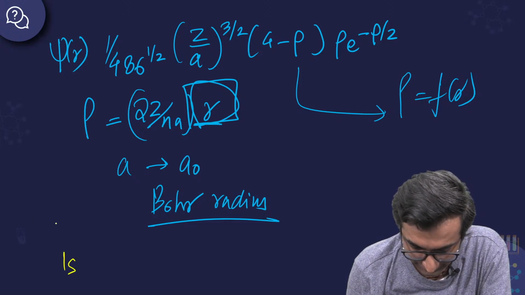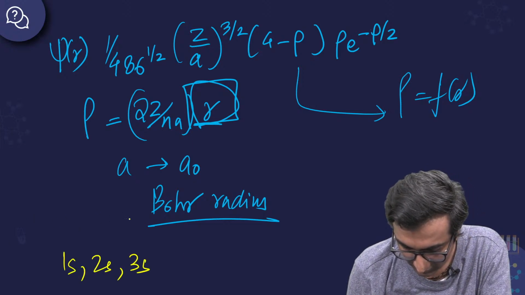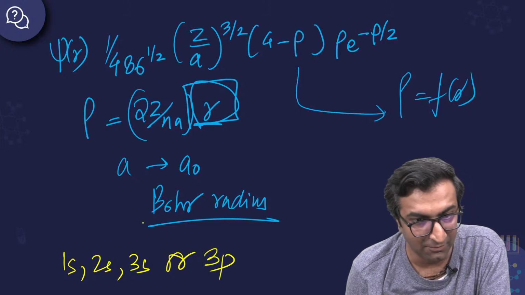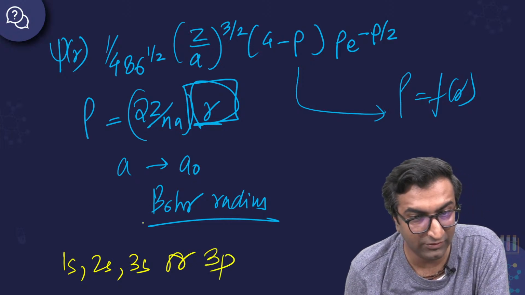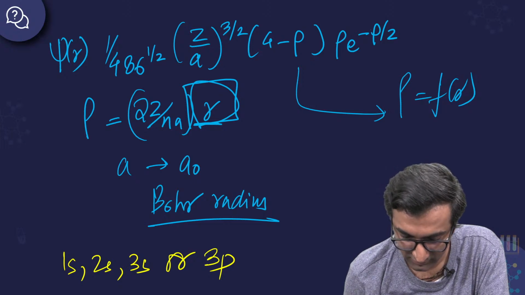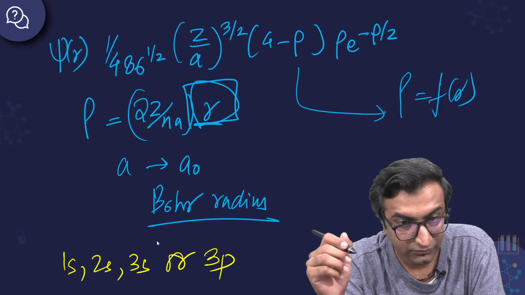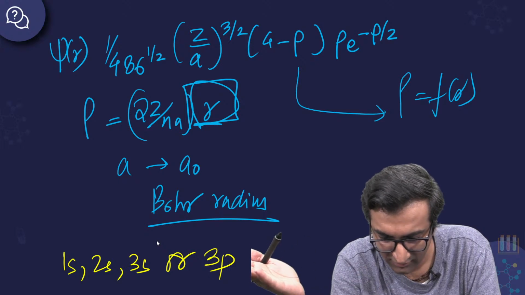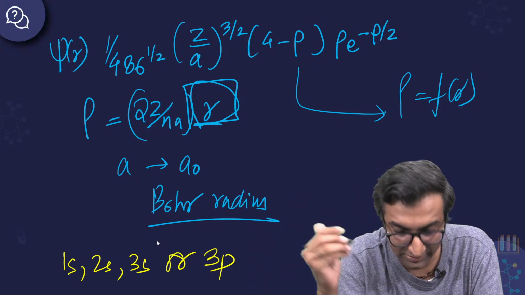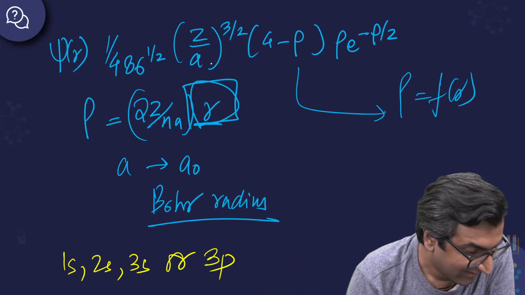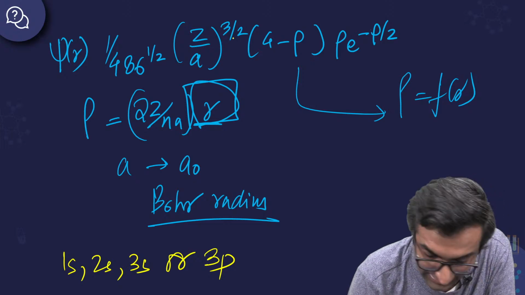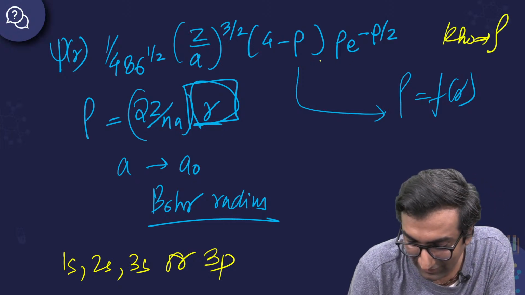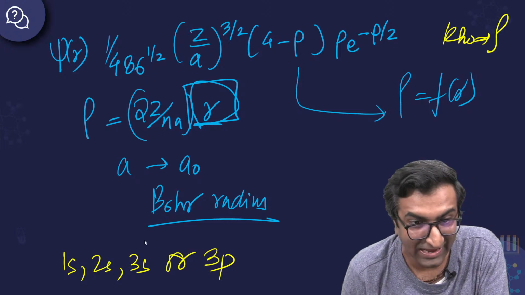So is this 1s, 2s, 3s, or is this 3p? Which one can it be? Varad, why do you think it's 1s? Why is it 1s? Look, L equal to 0. Where is L being discussed? L is not even in this. Where is L? That is not L, dude. That is rho, RHO, the rho we write for density. It's not L.